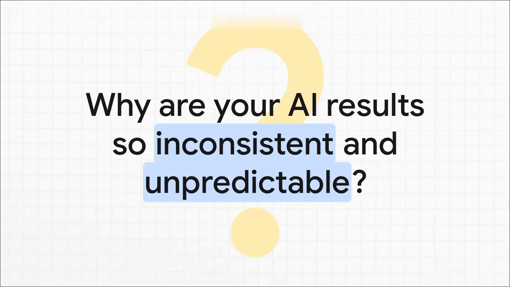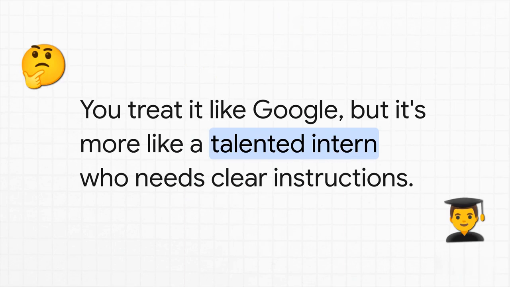You ask for something specific, and the AI gives you something, well, from a totally different planet than what you had in your head. It's a super common frustration, but the reason for it is actually pretty surprising. It really just comes down to a basic misunderstanding of what an AI is. See, here's the thing. Most of us treat AI like it's Google. We just throw a vague request out there and hope for the best.